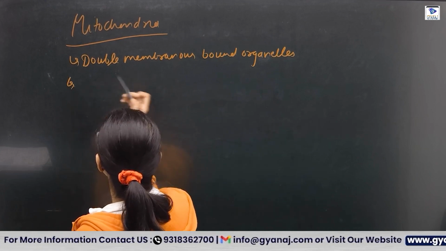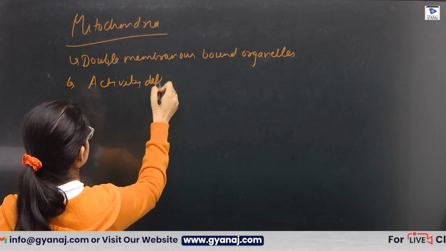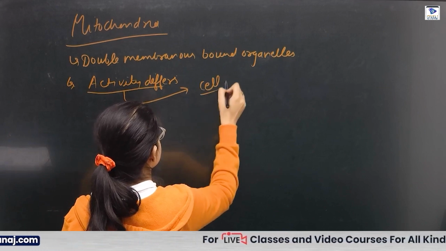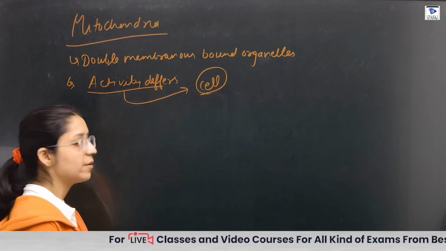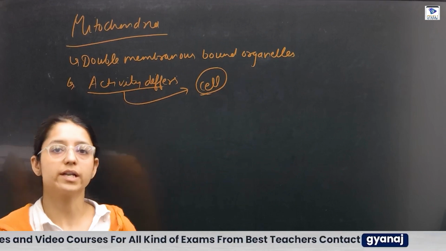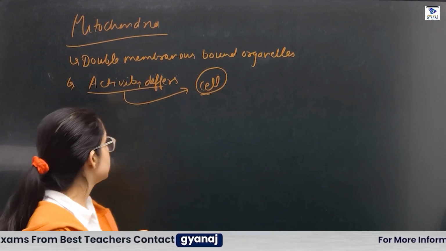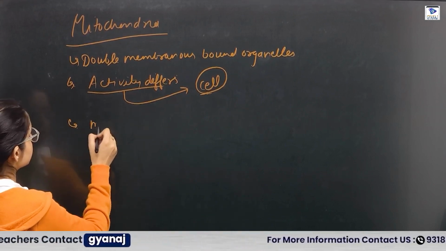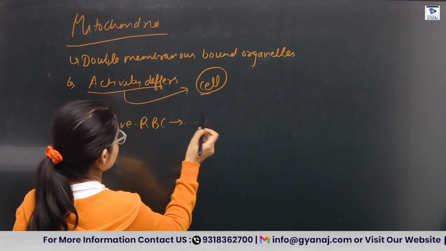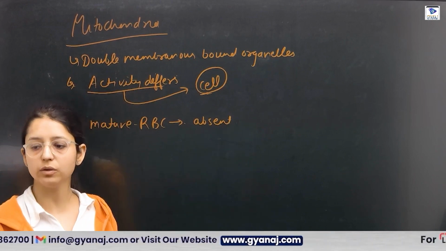Activity differs, means it depends upon the cell. If the cell is performing more metabolic activity, more will be the number of mitochondria in a cell. It could be 1, 2, 3, many. Now, the exception is in mature RBC. In mature RBC, mitochondria are absent.